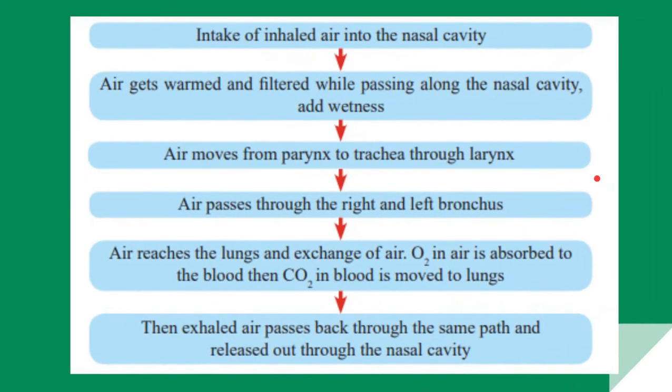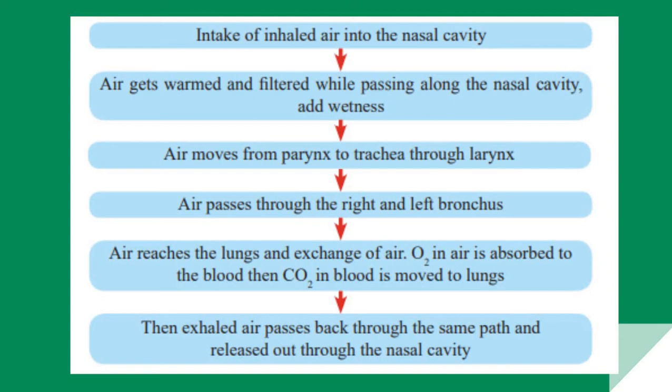Now here we are going to see the path in which respiration occurs. So first we have to breathe in air through our nasal cavities. Then the air gets warmed up and filtered while passing along our nasal cavity as it gets moist. Then the air moves from the pharynx to the trachea through the larynx.